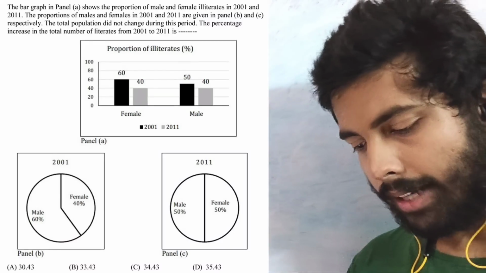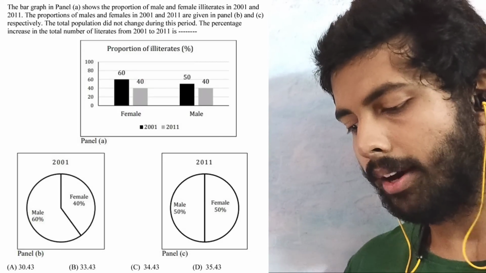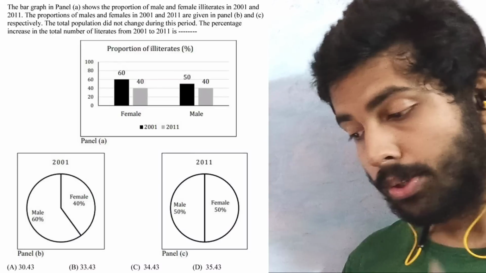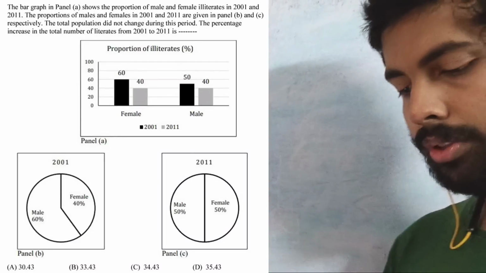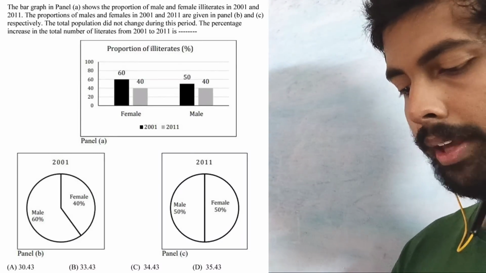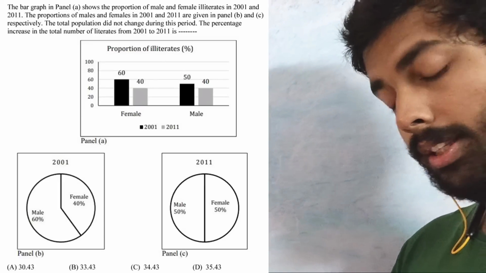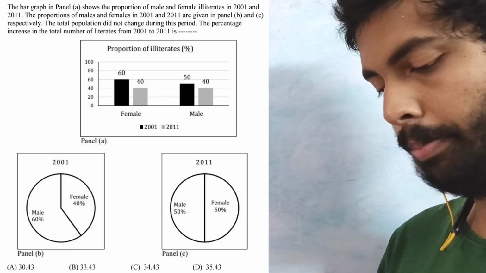The first question you can see on the screen. They're saying that there are 3 panels basically, panel A, B, C. In the first one, bar graphs are given. In the second and third one, you can see pie charts are given. So panel A shows the proportion of the male and female illiterates in 2001 and 2011, the proportions of the males and females. Given the total population, this is an important sentence. They have told that the total population did not change during this period.